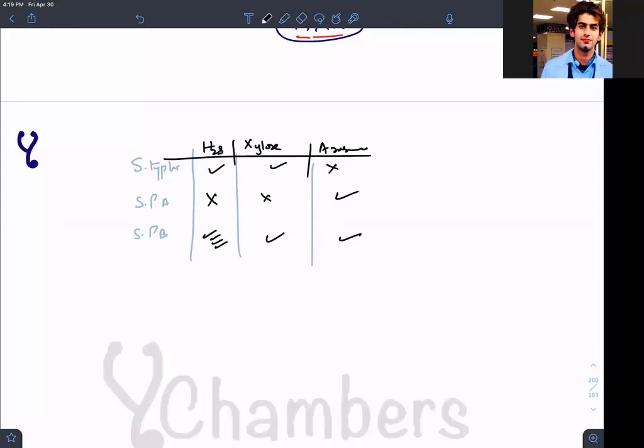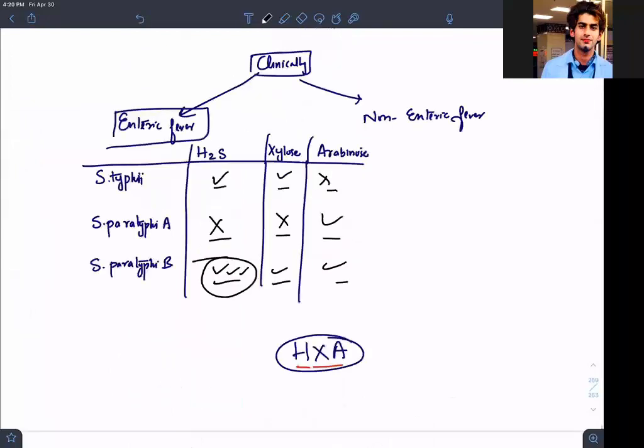Okay, so what do we mean by this, sir? We said S typhi is producing H2S and it is utilizing xylose, but it's not utilizing arabinose. Now we are interpreting this. S paratyphi A is not producing H2S. There is no H2S gas seen there. And xylose is also not being utilized by S paratyphi A, and arabinose is being utilized. Now these are sugars. Xylose, arabinose, these are sugars.